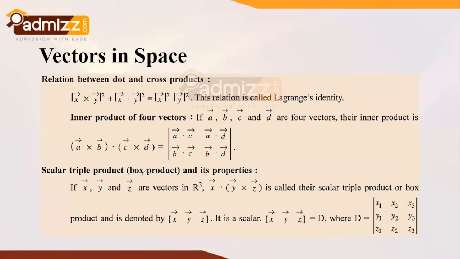Now, the last fundamental to be learned is the box product. So what is box? One time dot, one time cross gives you box. In a simple way, one dot will come and one cross product will come, and that gives you the value as scalar triple product or box product, denoted by x vector, y vector, z vector in the box brackets. Make sure the scalar triple product is a scalar value. It is obtained by a determinant, wherein you write the vectors in the determinant form like this.